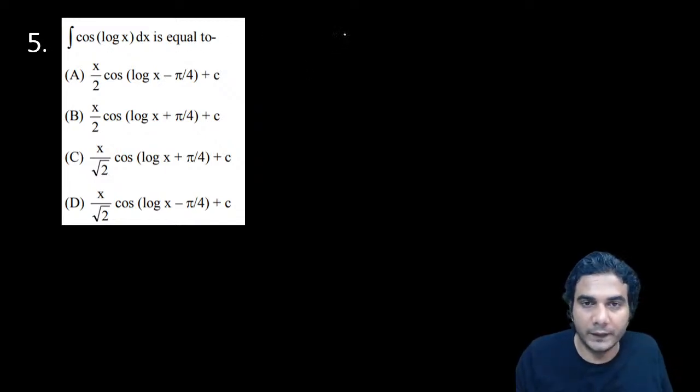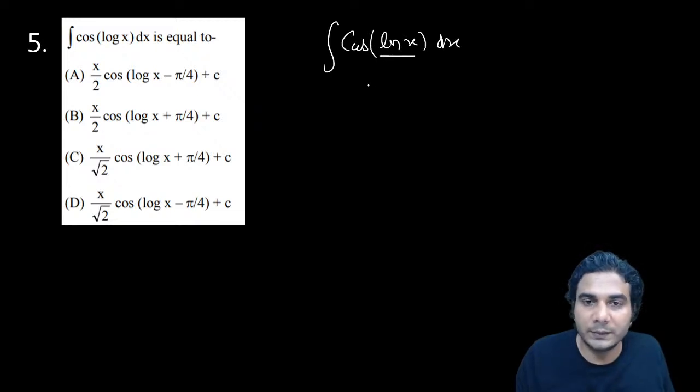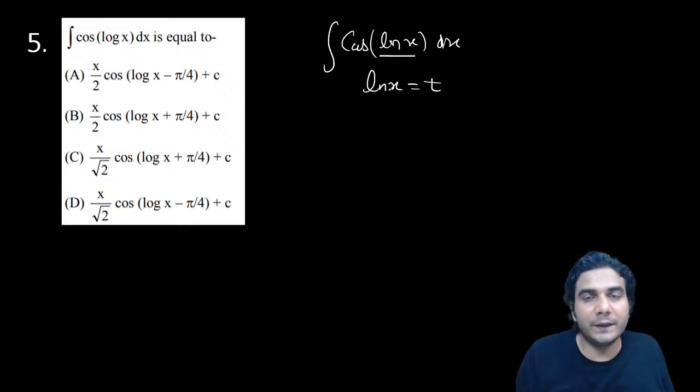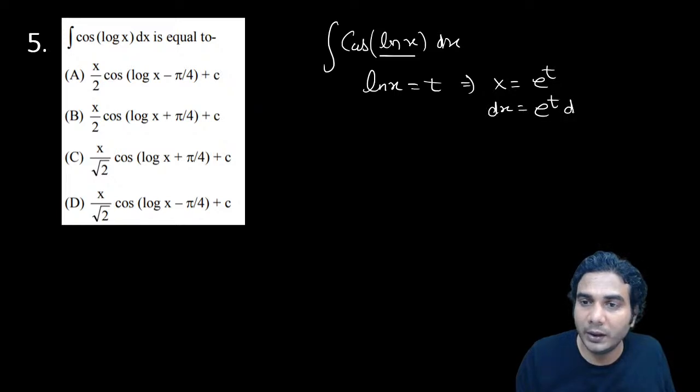Okay, so then let me solve it for you. In such questions, whenever you have only one function and you can see log composite in place of x, first of all remove this by putting ln x is equal to t. It's never a problem whenever you have ln x is equal to t, because even if its derivative is not present, no problem, you'll get e raised to t actually. So you can write x is equal to e raised to t, and dx is equal to e raised to t dt. It's not a problem to have this e raised to t dt as dx.